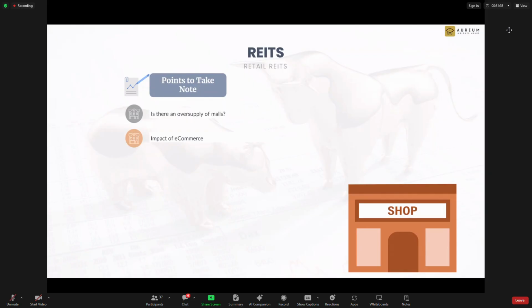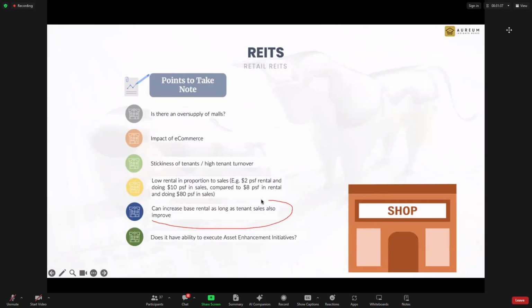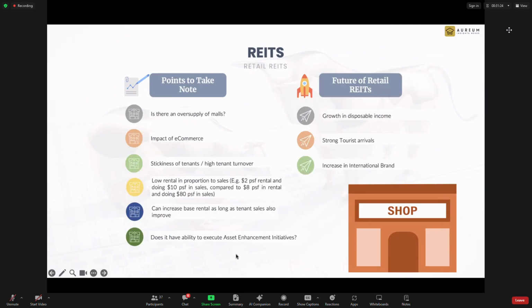To me, the impact is not really there, as long as shopping malls know how to transform themselves. And of course, the stickiness of the tenants, a high turnover rate. And of course, we look at the rental in proportion to sales, and also most important is, can you increase the rent? So this is what we want. And are they able to constantly enhance the shopping mall, what we call AEI, asset enhancement? That is something to note. And this is what we want to look at for shopping malls.